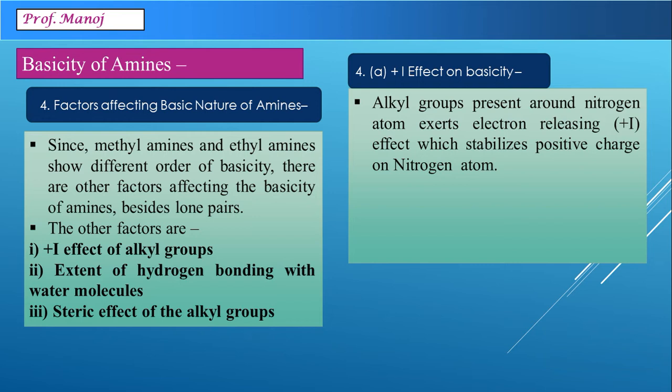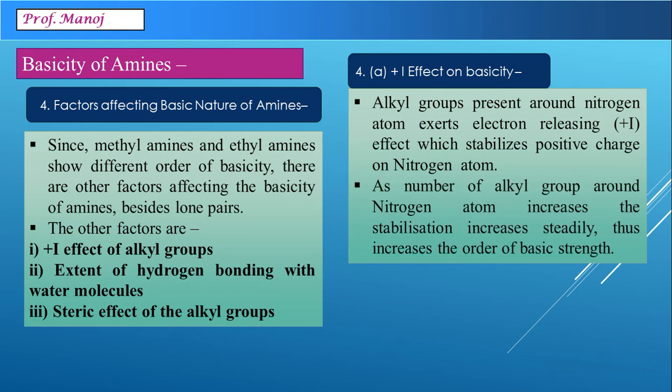Any group which donates electrons to the positive charge stabilizes that cation. As the number of alkyl groups around the nitrogen atom increases, stabilization also increases. This increases the order of basic strength.